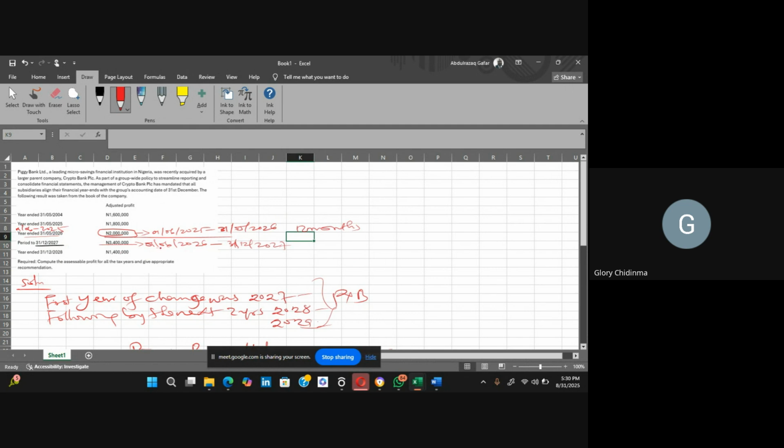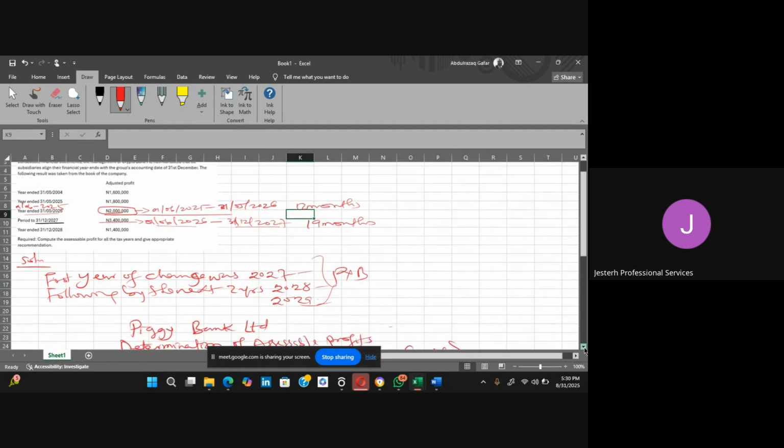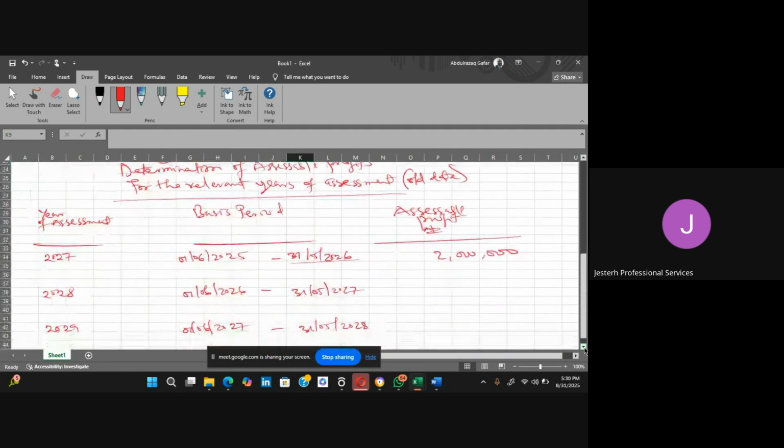Because in June, the period started when? June 1st. So which means it was only 5 months that was computed in 2026. So which means it remains 7 months here. So if you now add 7 months to this 12 months that you have here, how many months is that one? That is 19 months. Is it clear, please? Yes, it's clear. Okay, cool.